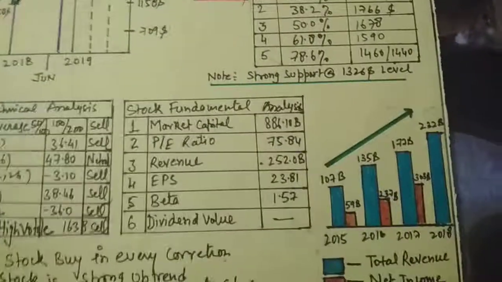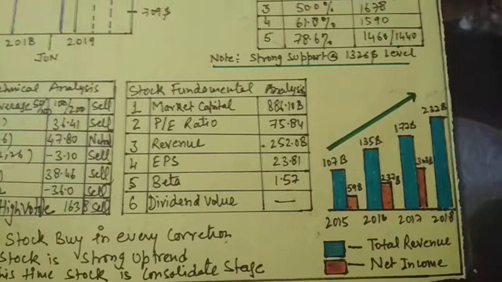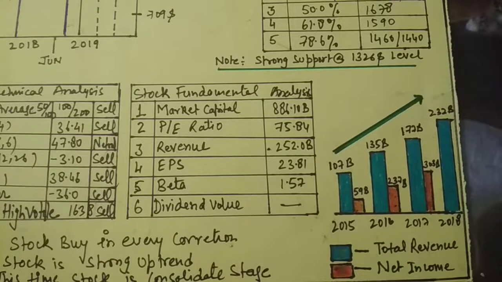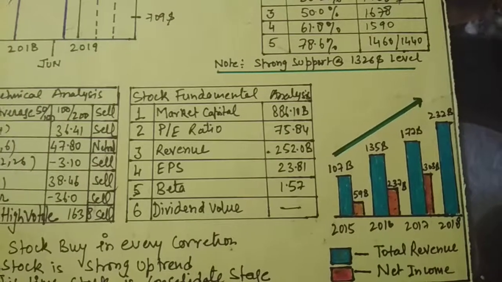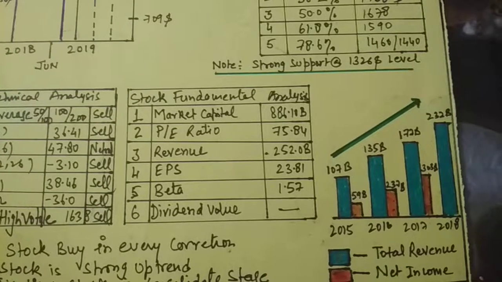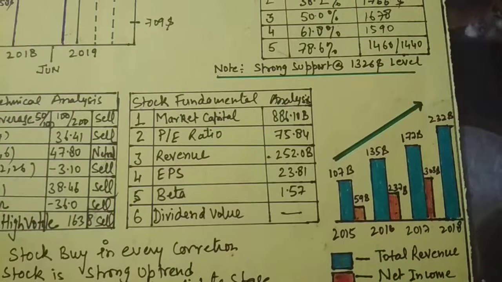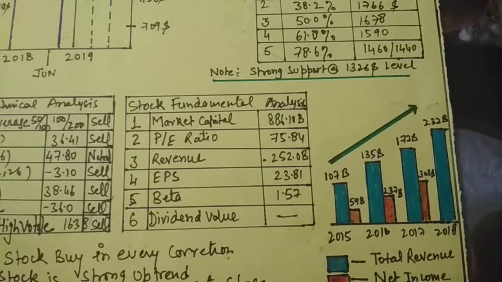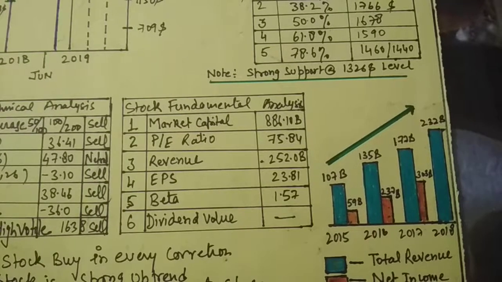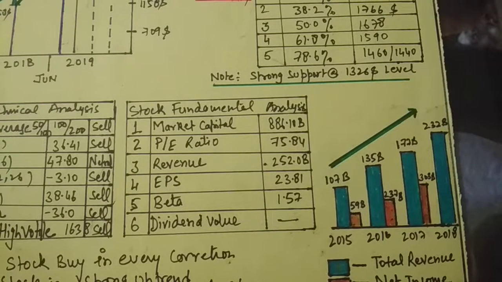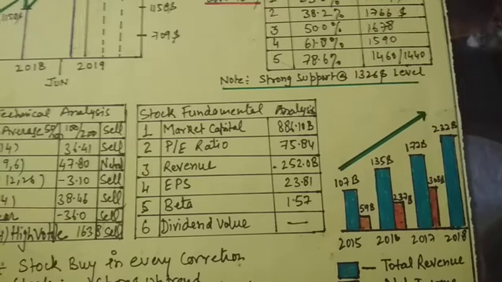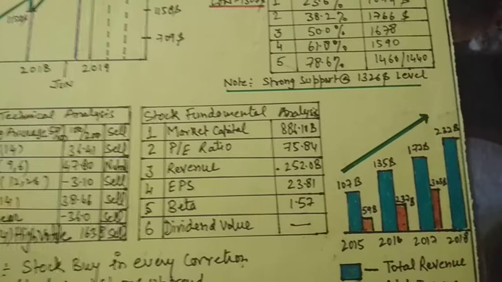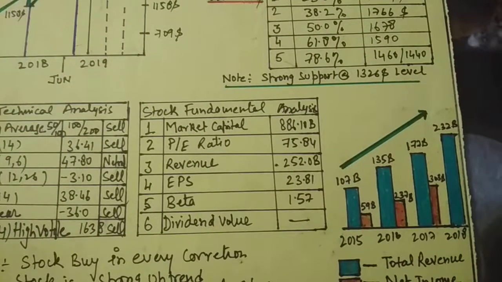Let's talk about the performance of the stock over the last 4 years. I made an indicator chart of total revenue and net income. The total revenue in 2015 is 107 billion. Then 2016 is 135 billion, 2017 is 177 billion, and 2018 is 232 billion. And for 2019 I made a quarterly chart, which shows 303 billion US dollars in total revenue.